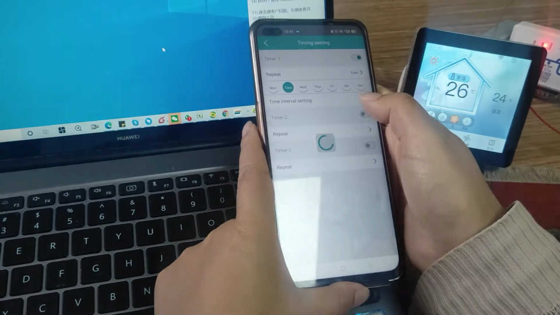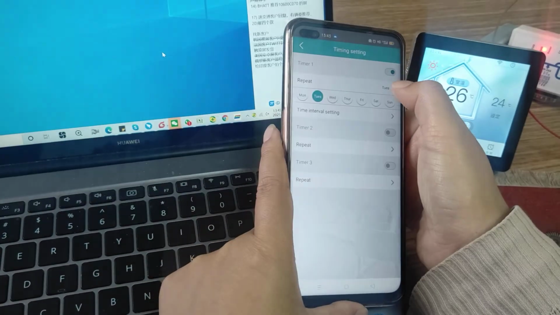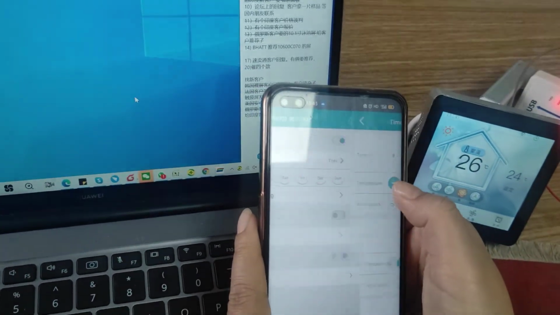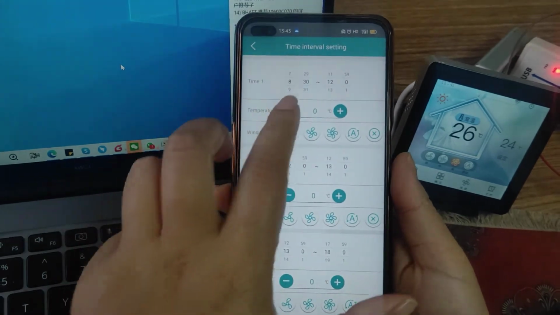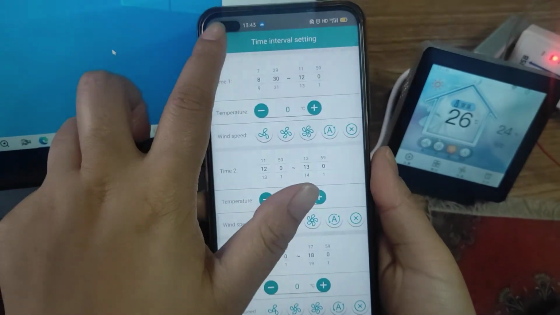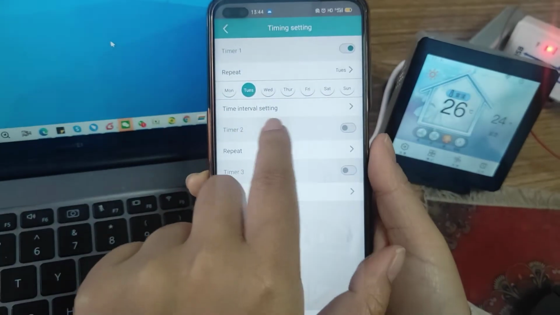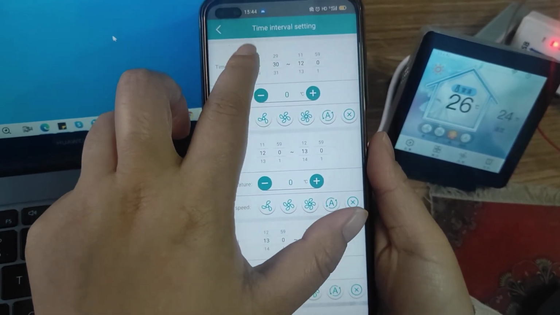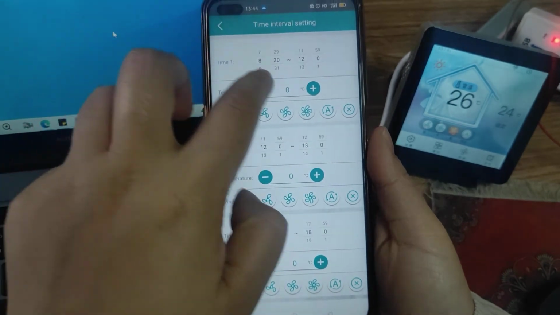Today is Tuesday. Okay, and timer. Tuesday, okay here. Time interval setting. This is the time interval. You can set it like this.